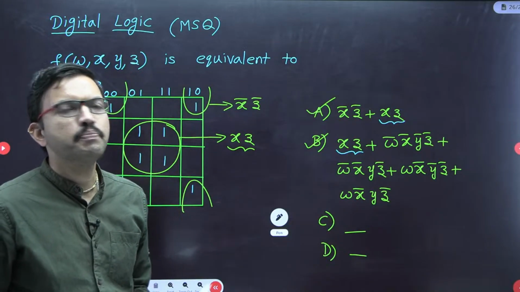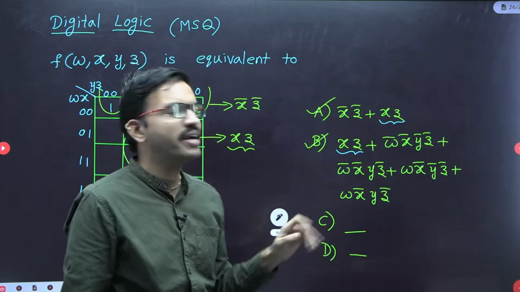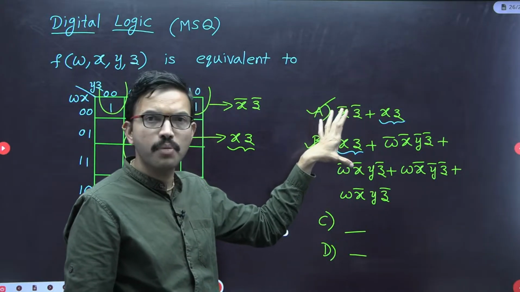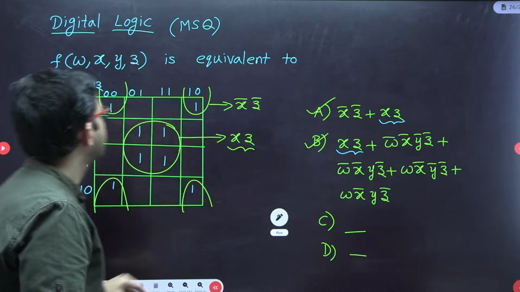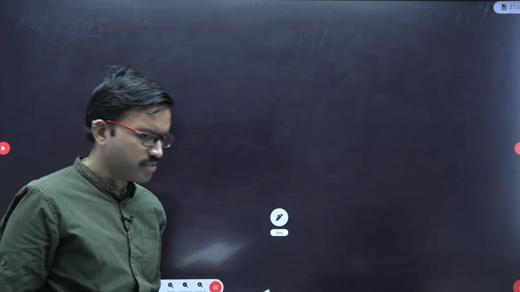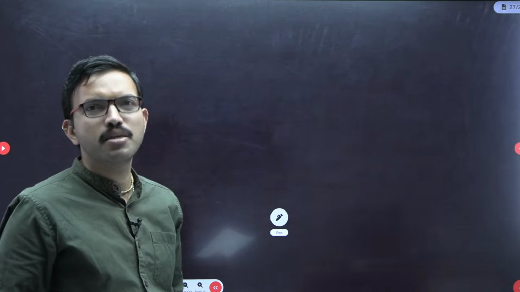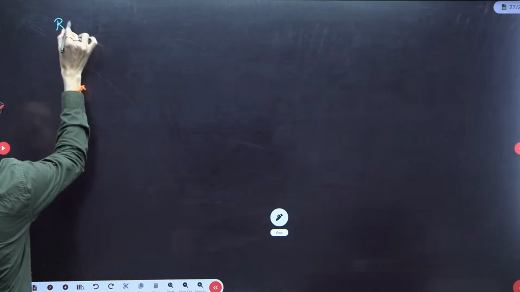I hope whoever paid attention to this particular question, damn sure you might have chosen whichever 2 options you are having, these 2 expressions accordingly. Okay, right. Now we are going to solve one more question regarding digital logic subject, that is regarding ripple counter. So this is the question regarding ripple counter.